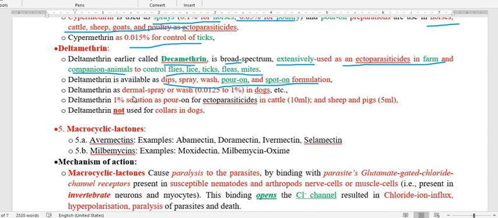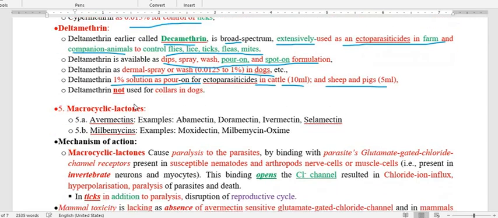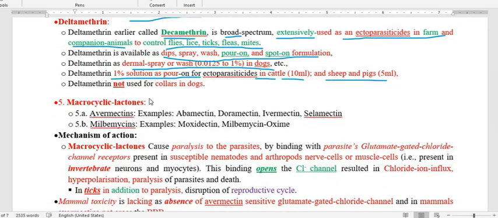As a dermal spray or wash, the concentration is 0.0125 to 1% in dog, whereas a 1% solution is used as pour on in cattle, and the volume should be 10 ml. For sheep and pig, the volume should be 5 ml. Deltamethrin is not used for collars in dogs. So this is all about the pyrethroids.